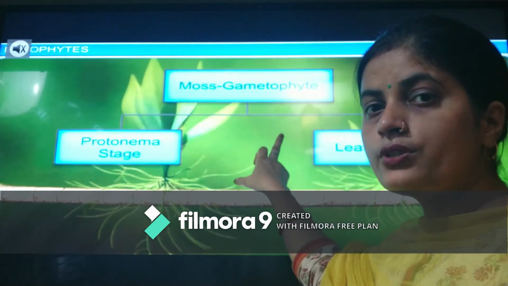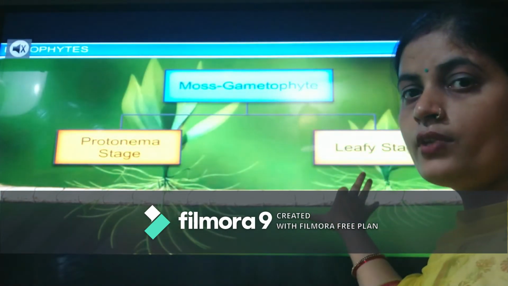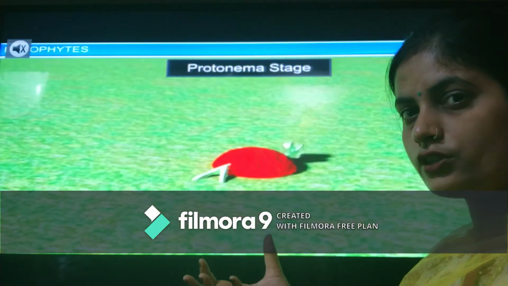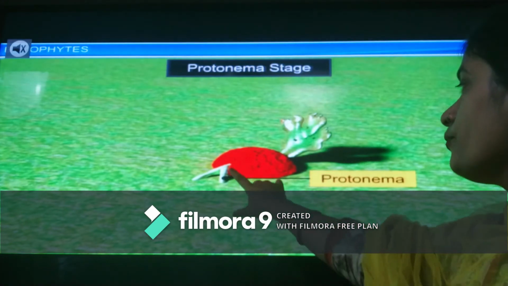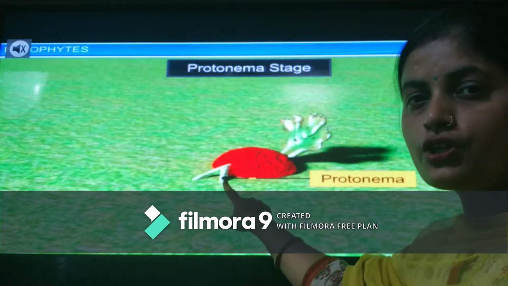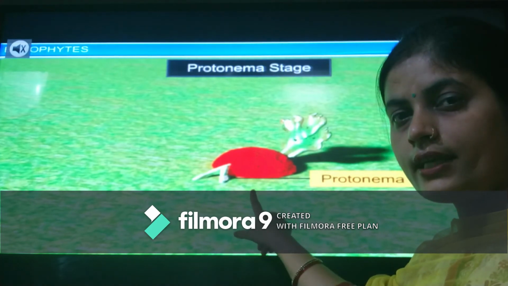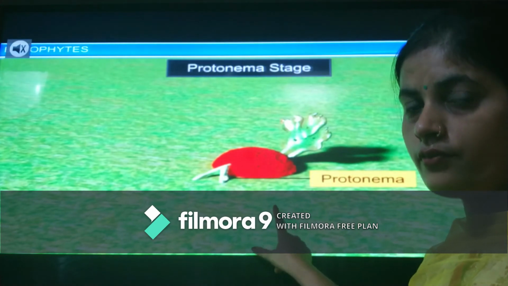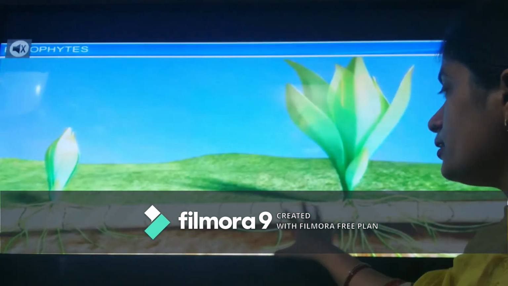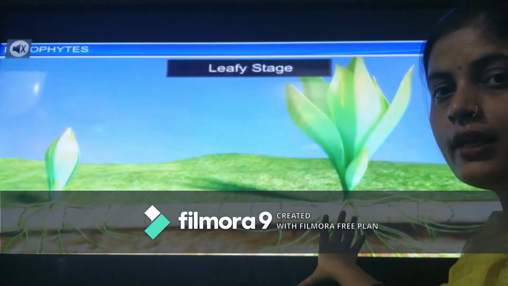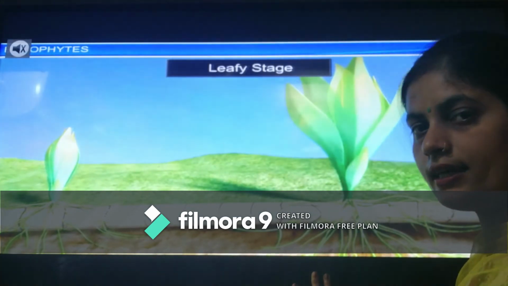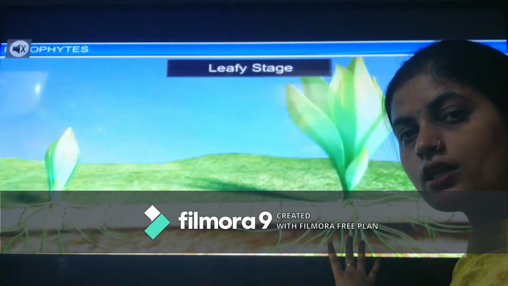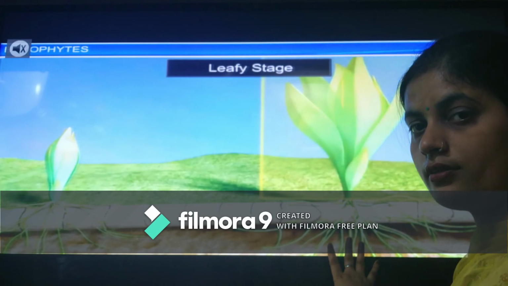Then in mosses, what happens? They also occur in two stages: the protonema stage and the leafy stage. The protonema stage means it has a thallus-like flat structure which is generally not visible. What happens when a spore lands? It makes a multicellular thread-like structure which is called the protonemal stage. This protonemal stage will soon transform into the leafy stage, as we can see in Funaria. So two stages are there, the protonemal stage and the leafy stage, in the members of Bryophyta that we have seen.